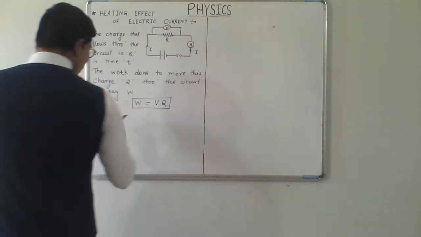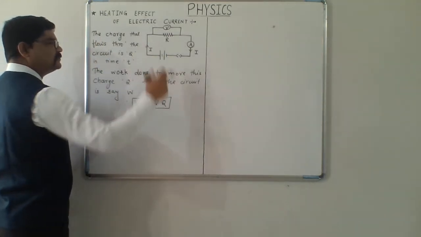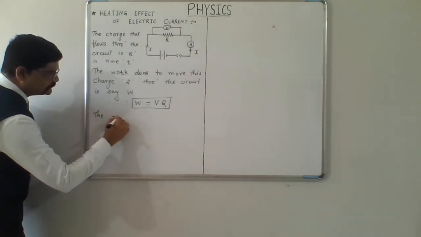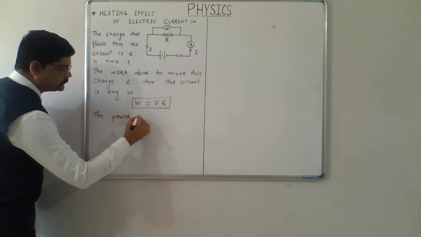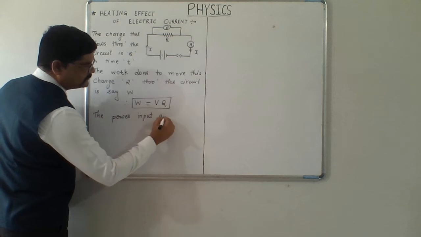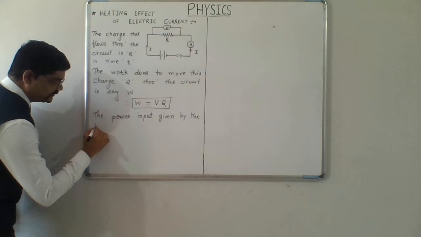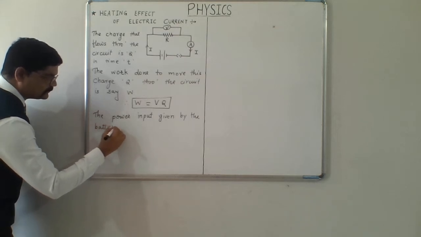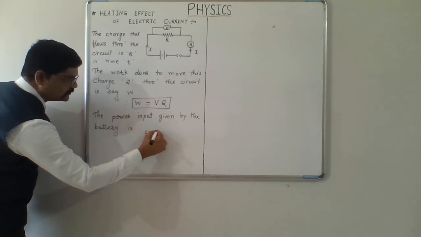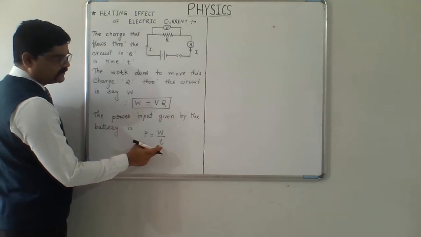Now, this is the work done by the battery to move it. So the power input given by the battery is P equals W upon t, for time t.